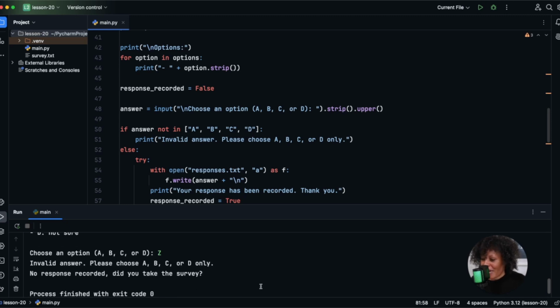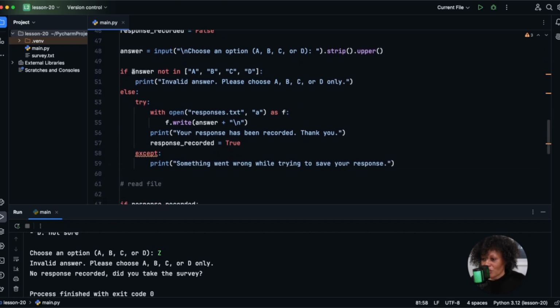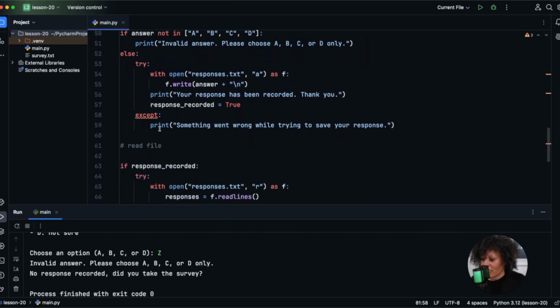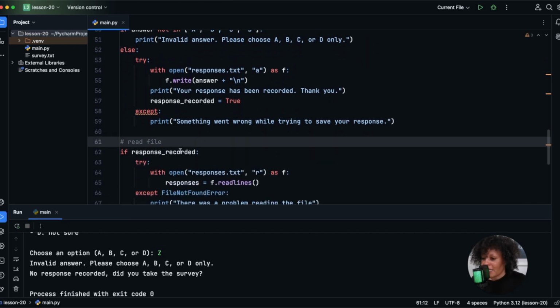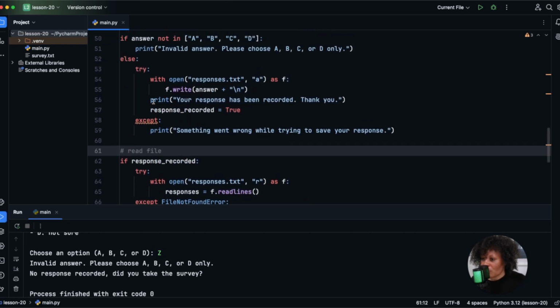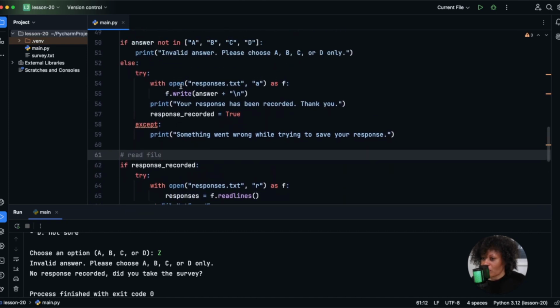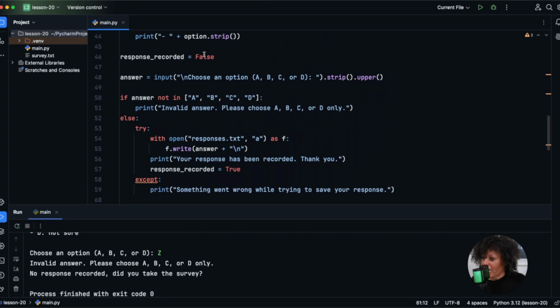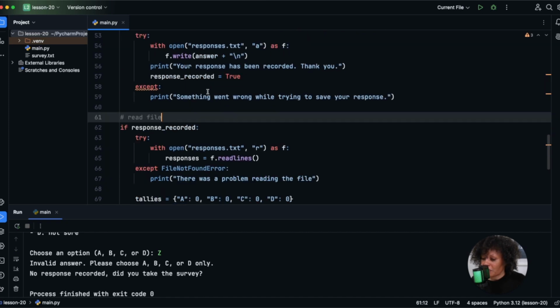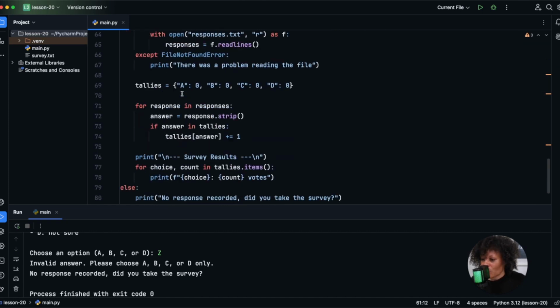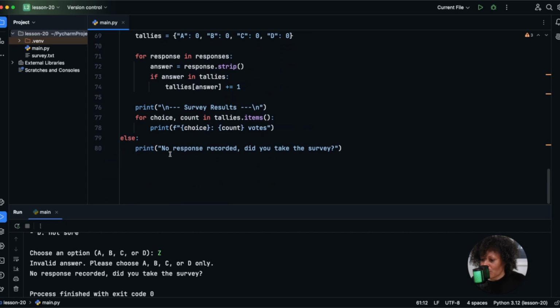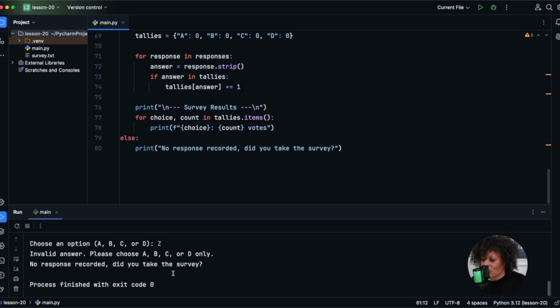Okay, so let's see what happened. We put Z, right? Invalid answer. Please choose A, B, C, or D only. Alrighty, so it skipped all this code right here. Let's clean that up. It skipped all this code right here, and if the response is recorded, which it wasn't because we added this here, this falsy right here never got updated. If it wasn't recorded, then we're just going to go to this else statement. Print no response recorded. Did you take the survey? And then there we have it.